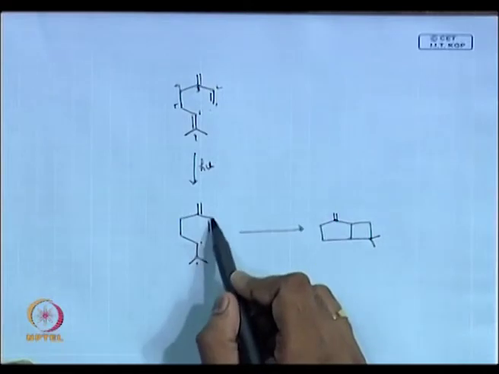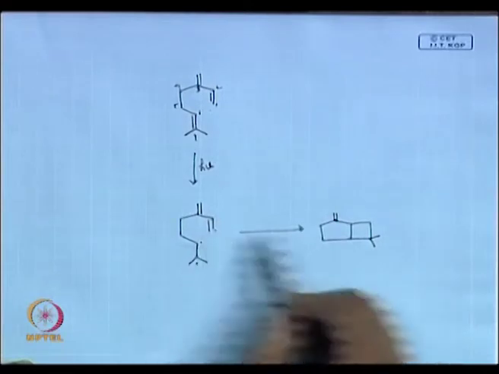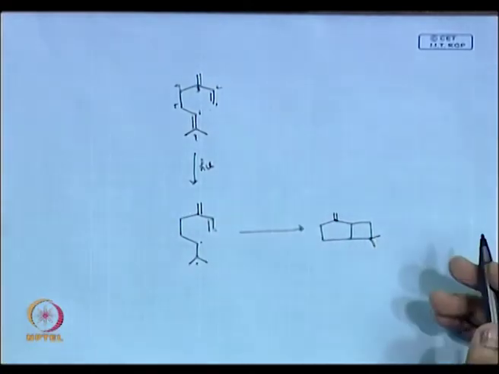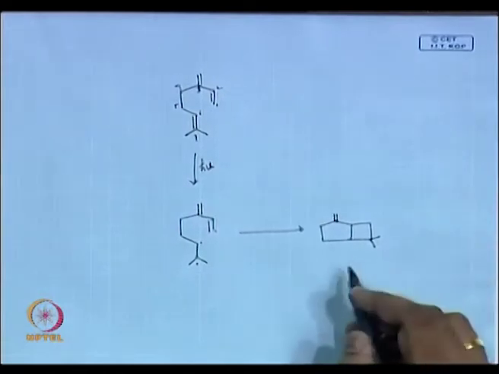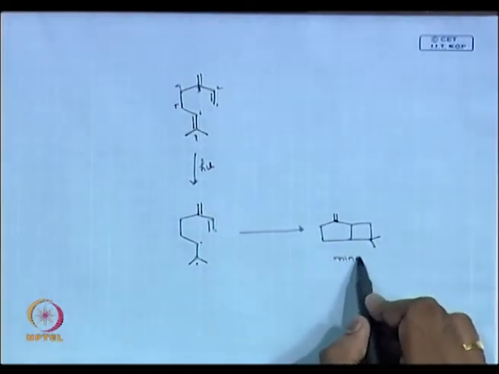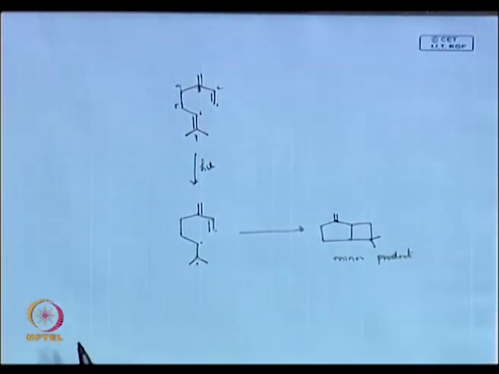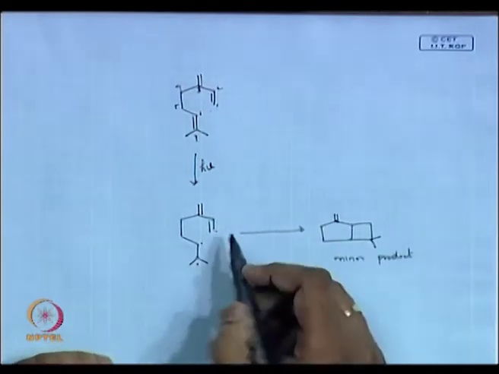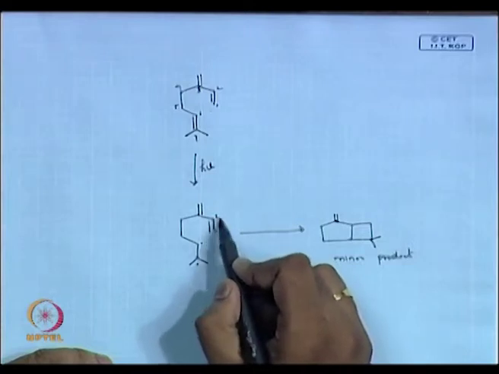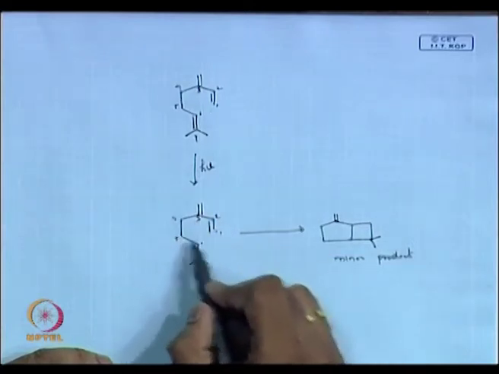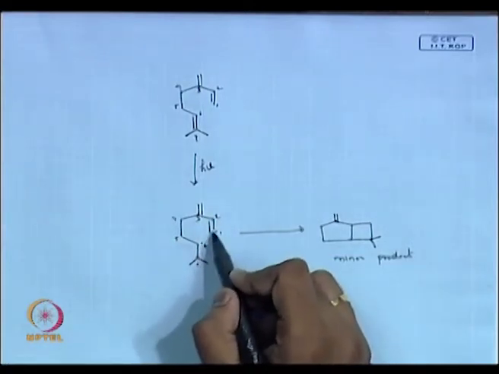I can combine these radicals like this to give me the product, but that does not happen. It is a very minor product. Because it becomes 1, 2, 3, 4, 5, 6, even if I try this, it does not happen.